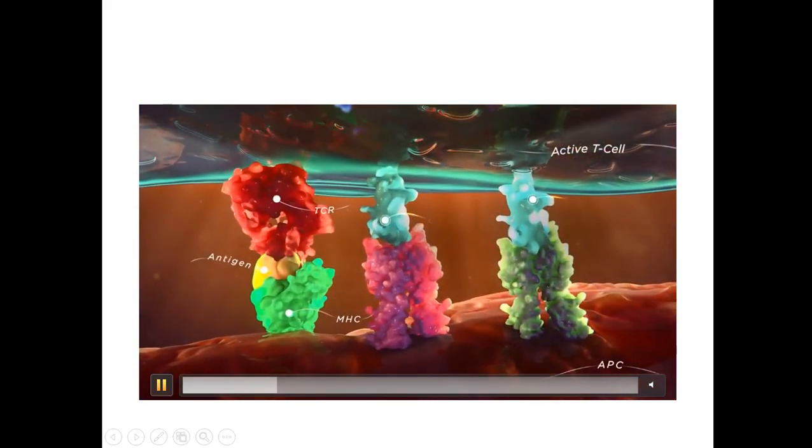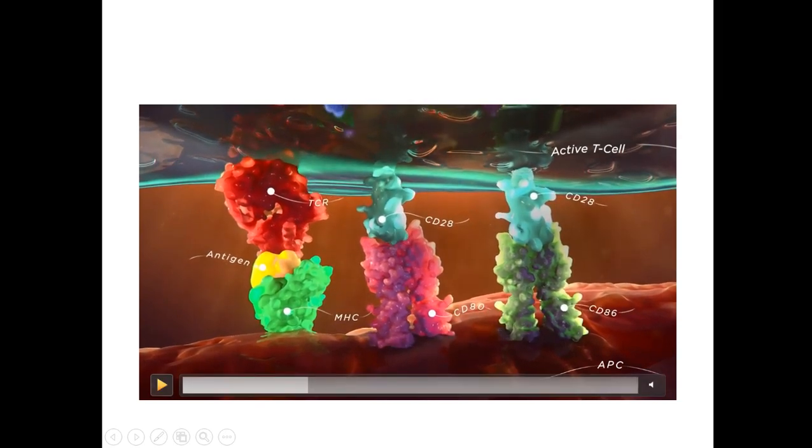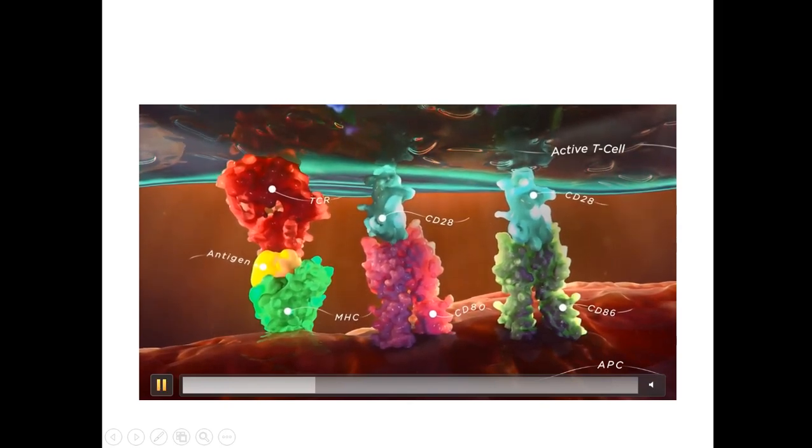So these are the co-stimulatory molecules, CD80 and CD86 on the antigen presenting cells and CD28 on the T cell. So the T cell is being activated.